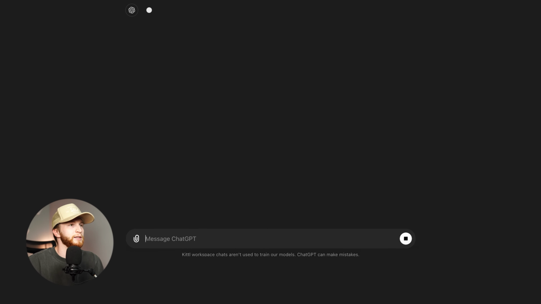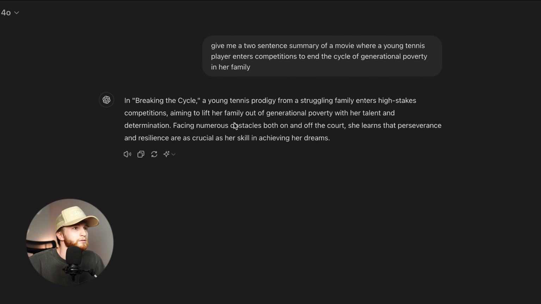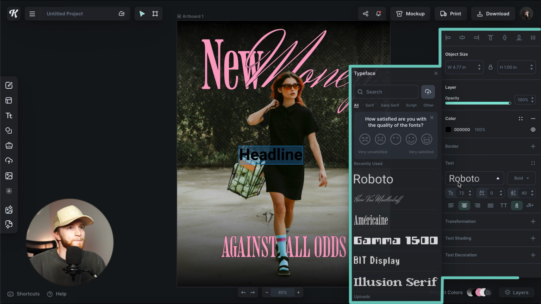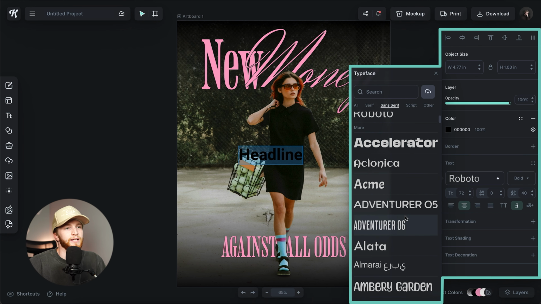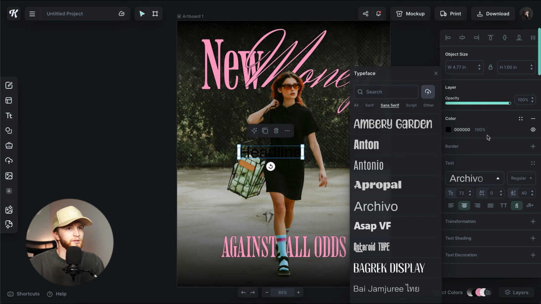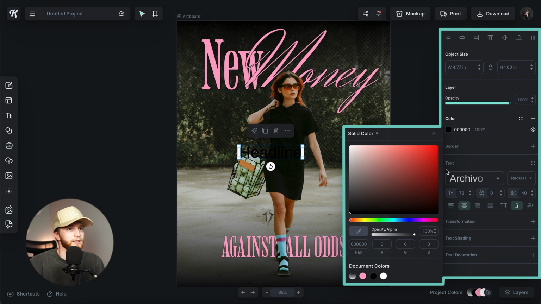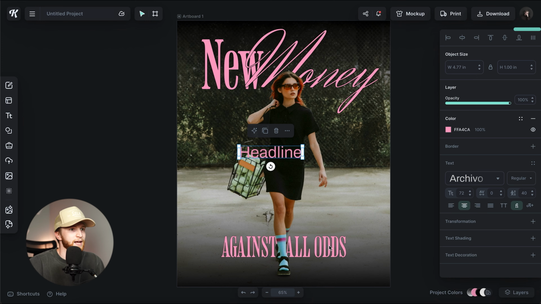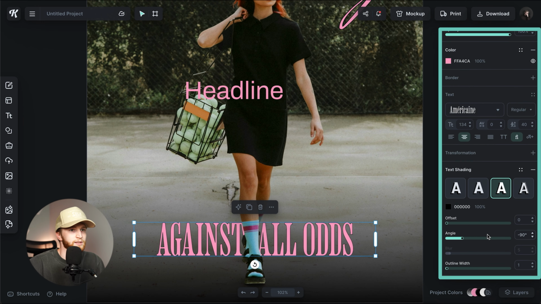That was really wordy. I think I'm just going to take this first line right here. Copy the text line, and then I'm going to use a nice sans serif font, and I think this fits the vibe. Just going to make sure that it's the same color here, that pink, and I need to add a little bit more of a stroke to this text down here.